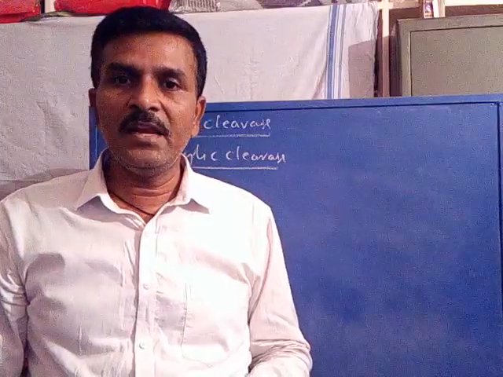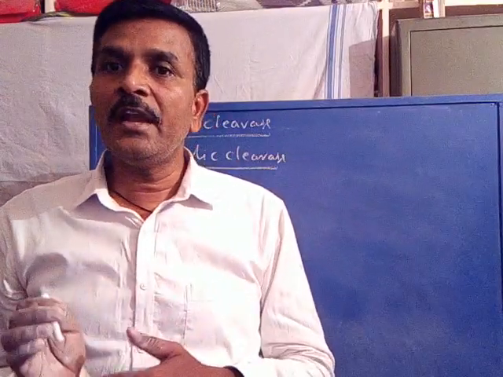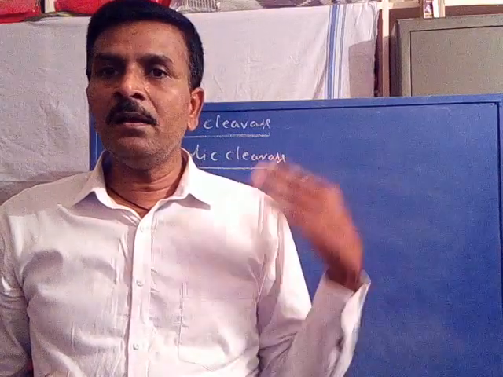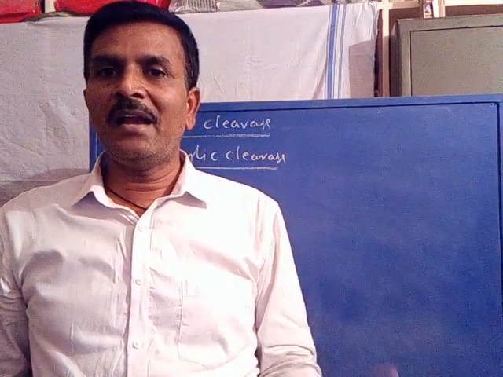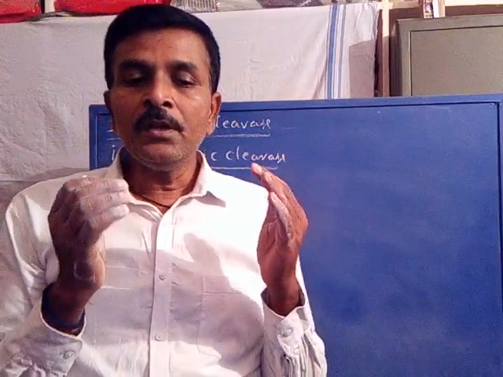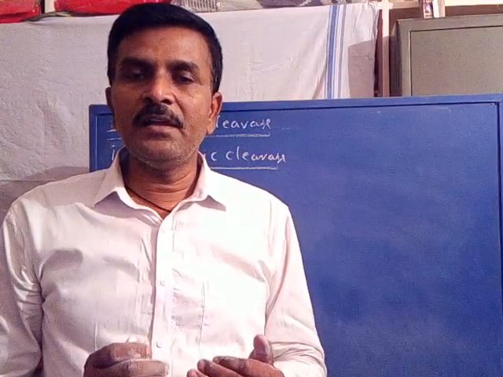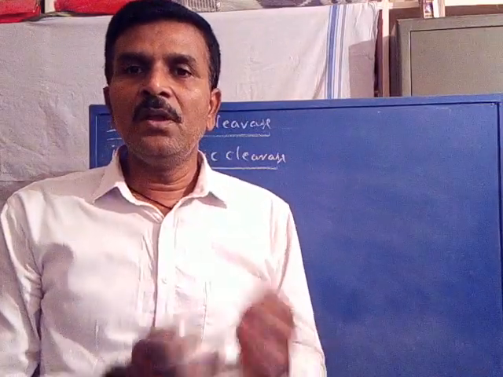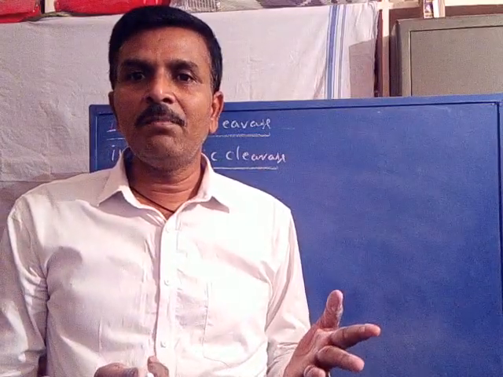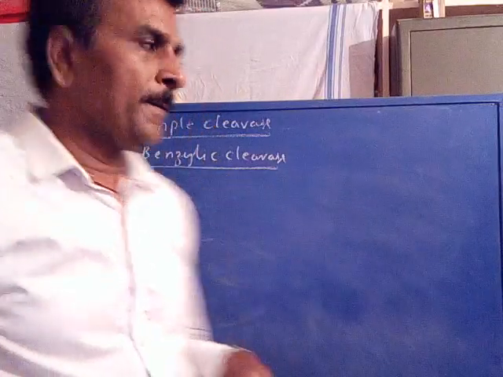This is called benzylic cleavage. What is benzylic cleavage? Cleavage of the beta bond with respect to any aromatic system, resulting in a more stable benzyl cation by the loss of the other fragment as a radical, is called benzylic cleavage. This cleavage is a characteristic fragmentation of alkyl benzenes. Any alkyl benzene first undergoes a benzylic type of cleavage because of the stable benzyl cation.